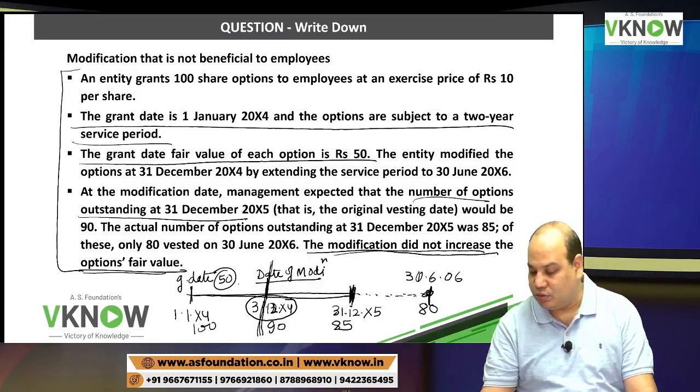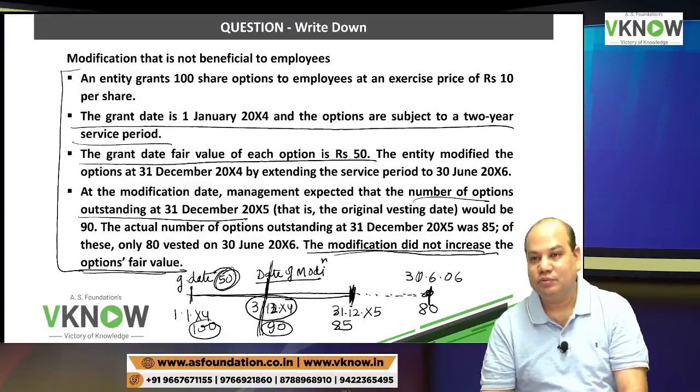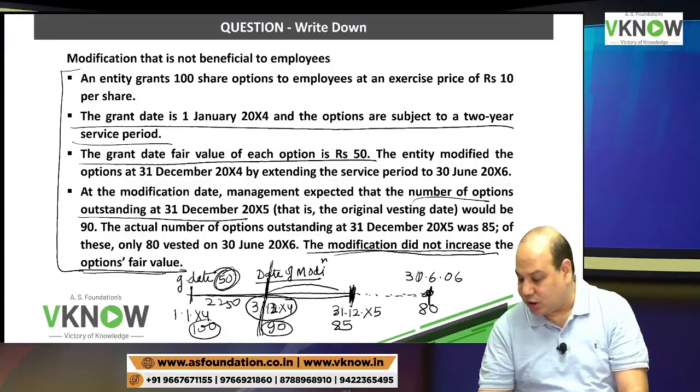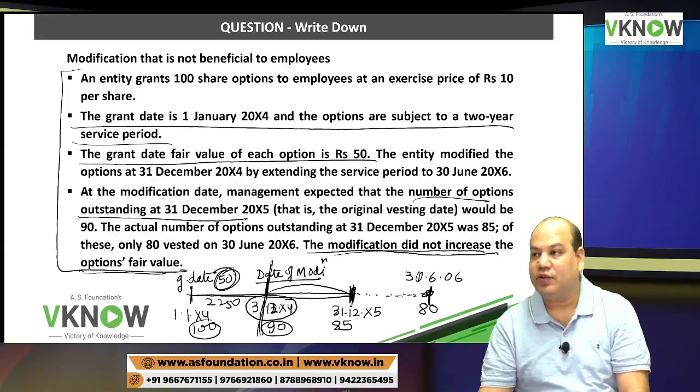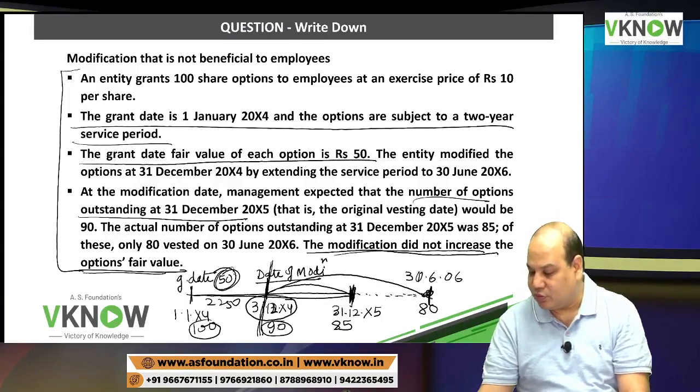First year you will take not 100, but 90, as 10 have left. 90 into 50 divided by 2. First year expense will be 90 into 50 divided by 2, which is 2250.